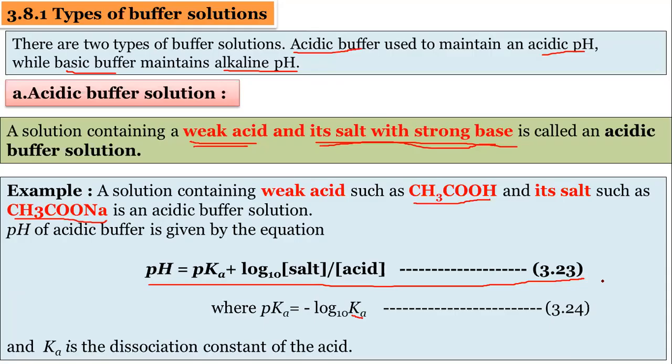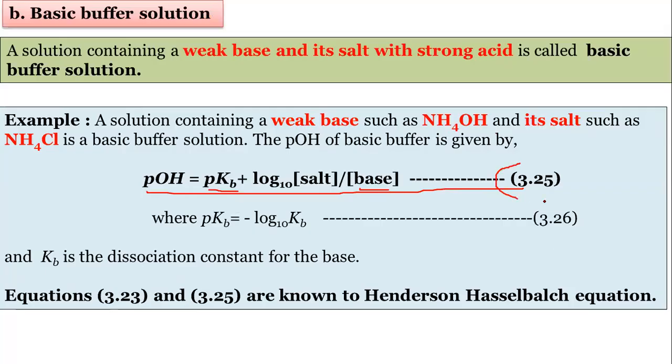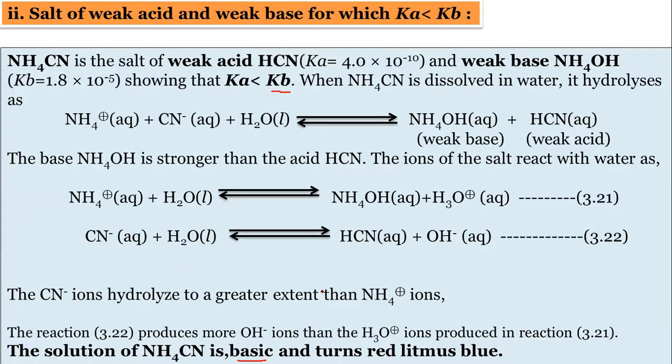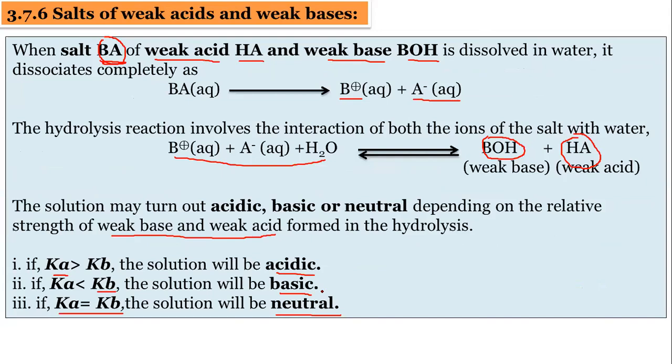So these two equations, equation number 3.23 and equation number 3.25, are very specific equations. These equations are called the Henderson-Hasselbalch equation. These are the names of the scientists who derived this equation. As only 1 minute is remaining, in the next lecture on Monday, we will discuss the basic buffer solution. So today, make a practice of this hydrolysis of salts, salts of strong acid, strong base,